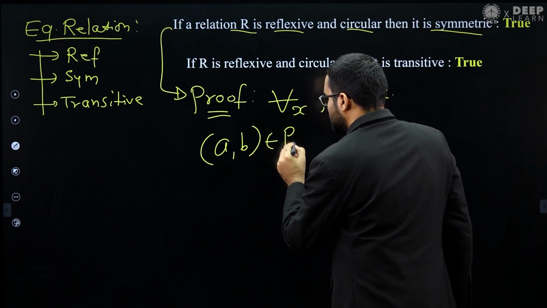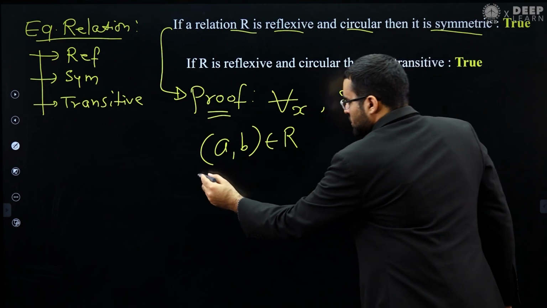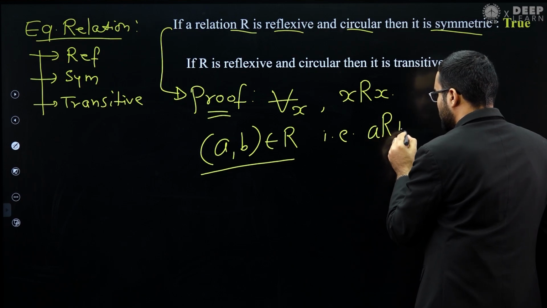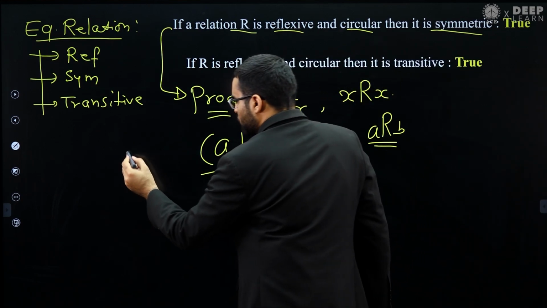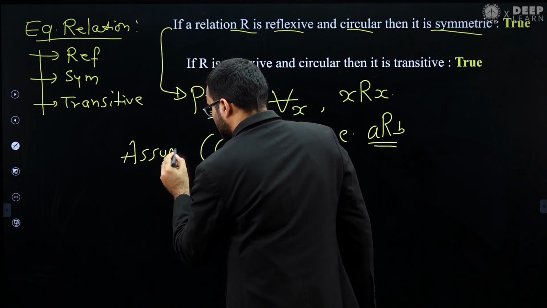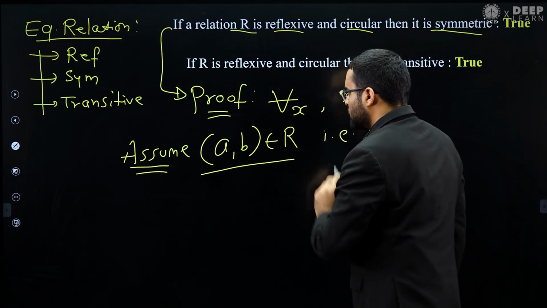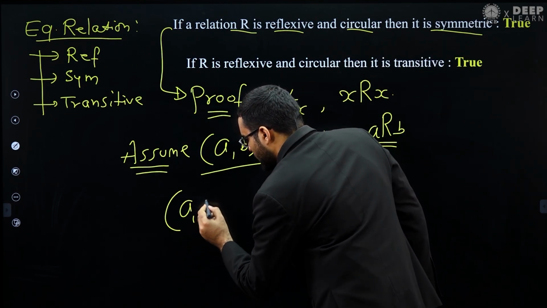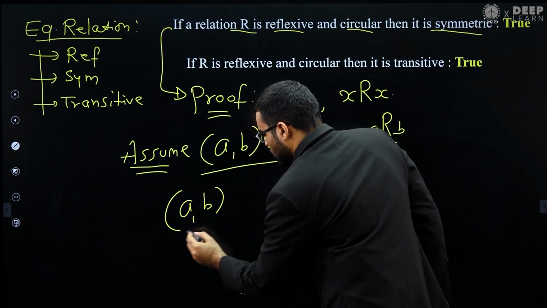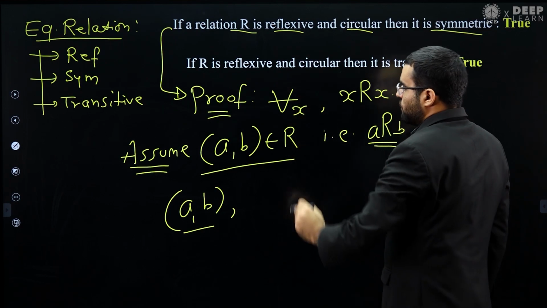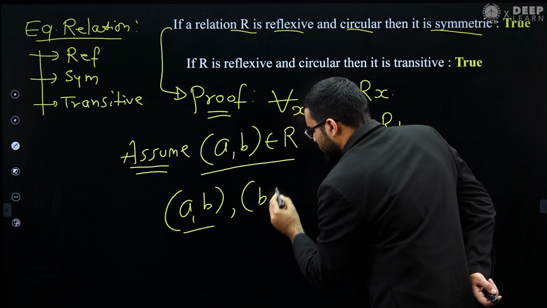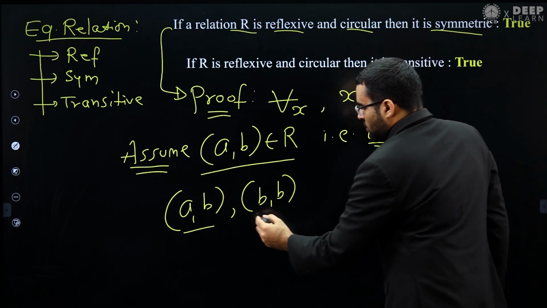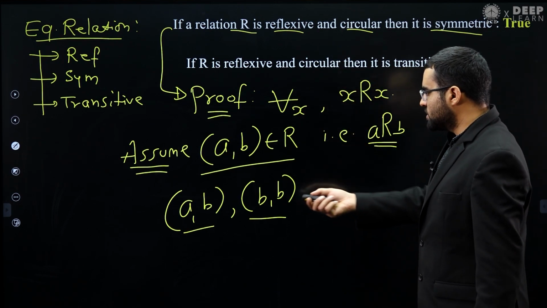So what we are doing, assume A is related to B. Now see, if A is related to B, and we already know that the relation is reflexive, so B is also related to B.